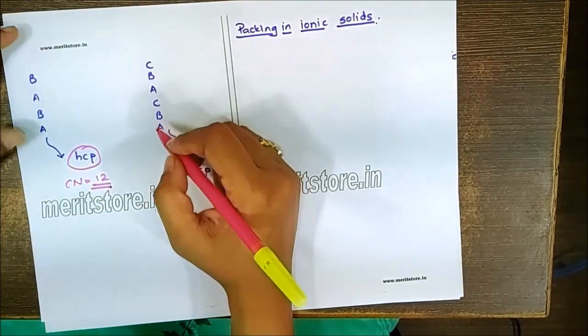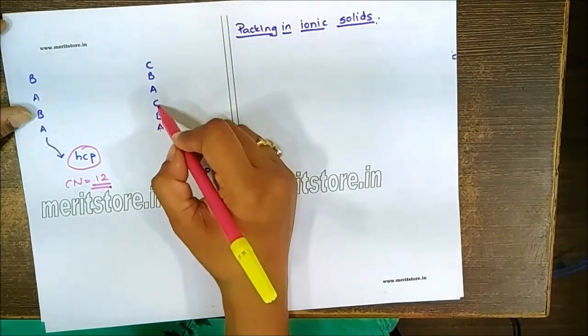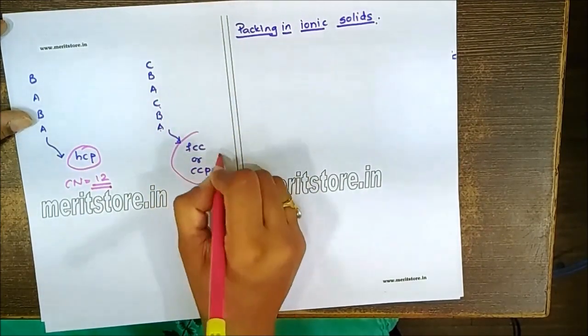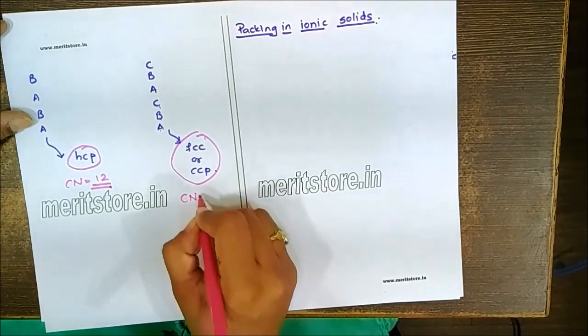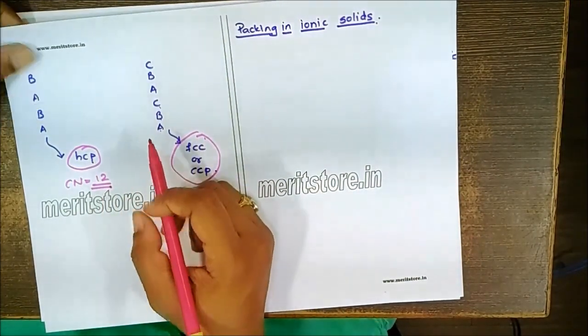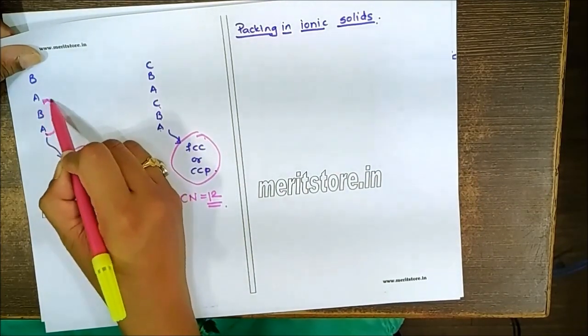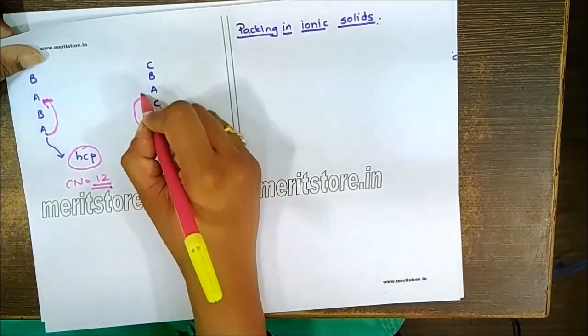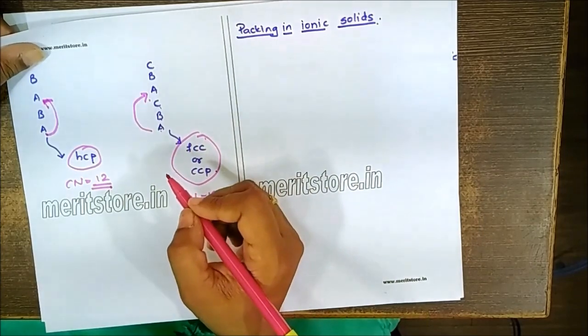While in case we pack the third layer as ABC, we'll get the FCC or CCP structure, where the coordination number will be again 12. In this case, we have to remember the first layer is similar to the third layer, while here the first layer is similar to the fourth layer of the packing.